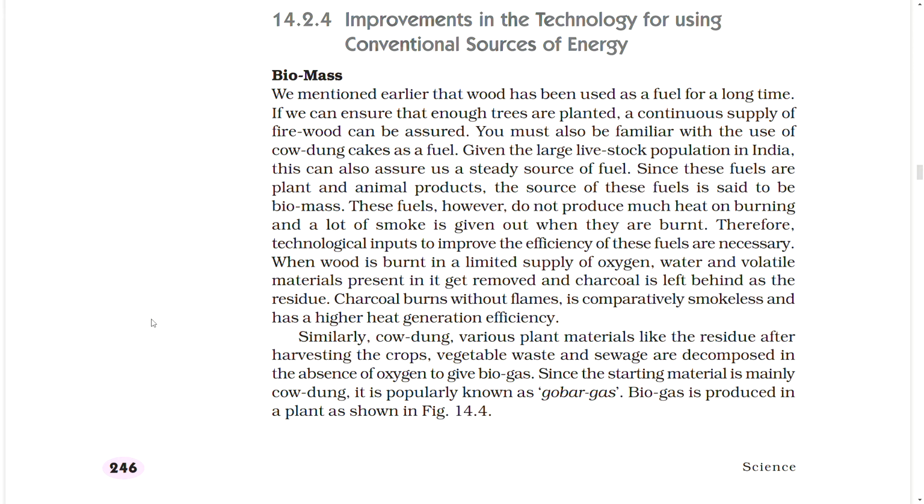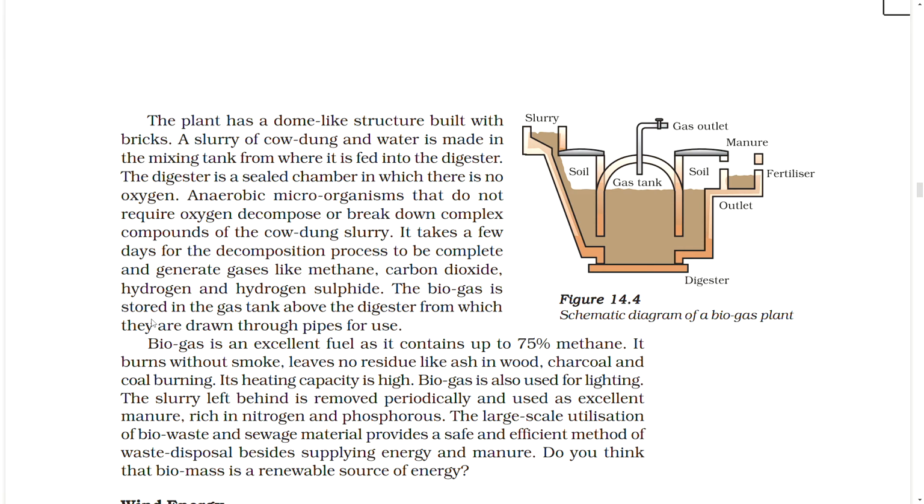Biogas is produced in a plant as shown in the figure. Figure: a schematic diagram of a biogas plant. Slurry, mixing tank, gas tank, gas outlet, manure, fertilizer outlet, digester.